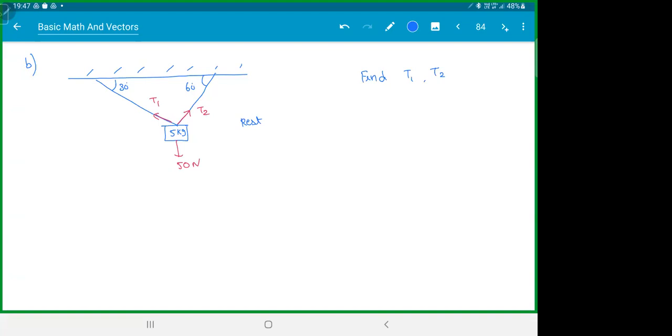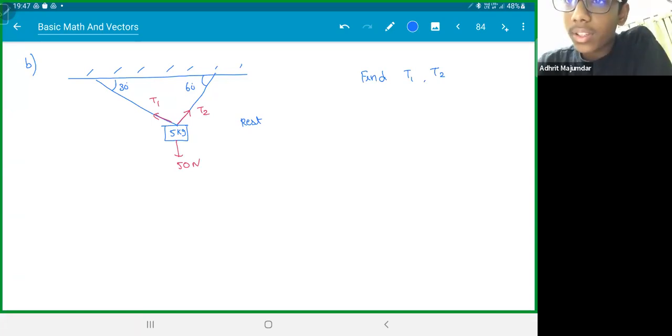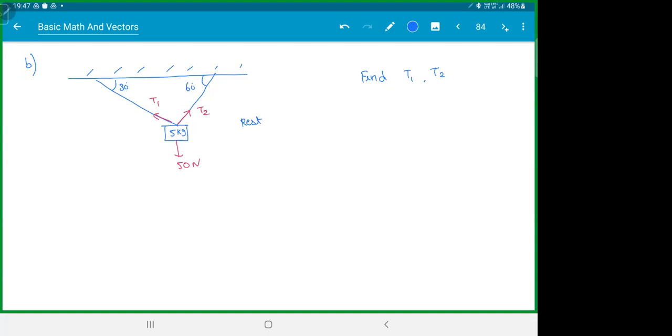Aditya, you got 25 and 25 root 3. Yasha got 100 by root 3. One of you is wrong. Adrit also got 100 and 100 root 3. So I think Aditya, check your answer once. Two people got hundreds. Sir, it is 100 by root 3. Got it.